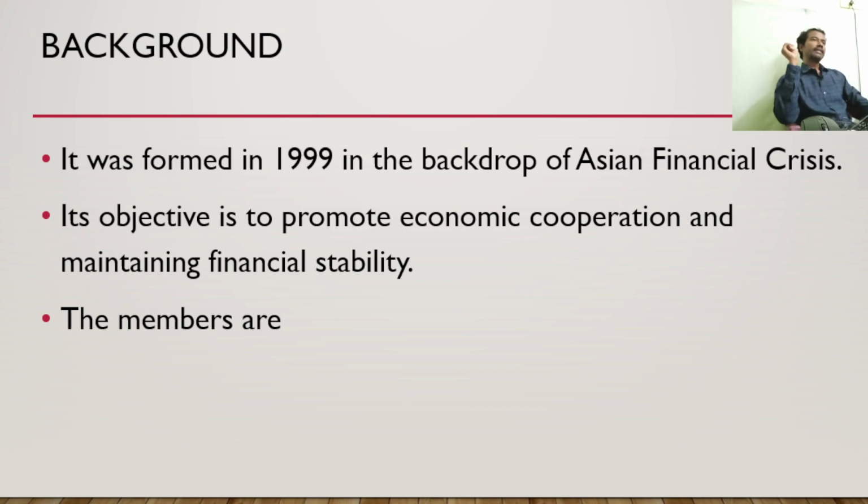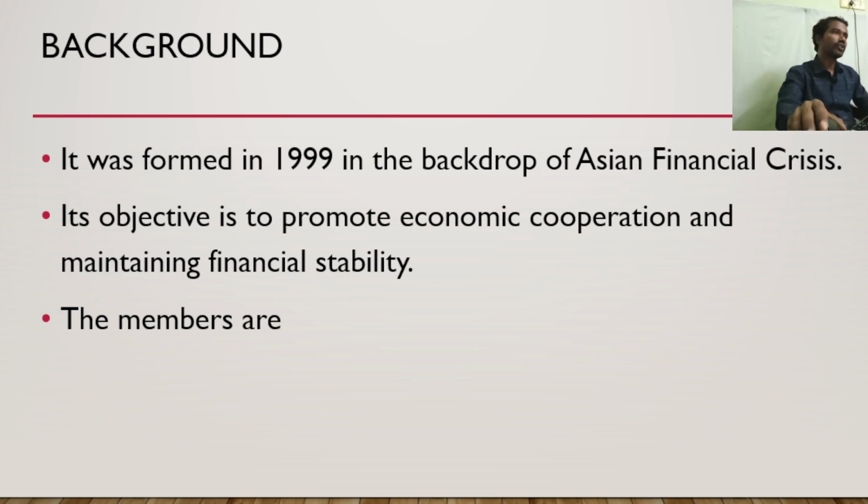That is why the G20 was formed, to promote economic cooperation and have a joint global framework so that financial stability is ensured around the world. Within the G20 there are developing countries and developed countries also, and we will see the members. So the objective is economic cooperation and financial stability.